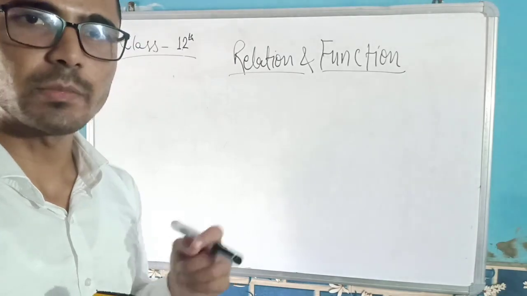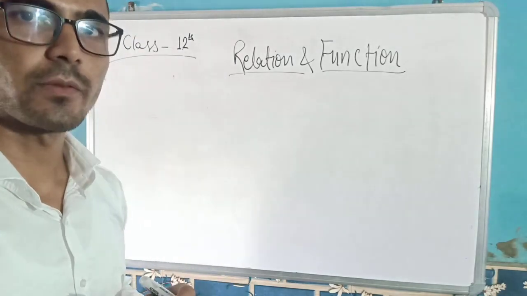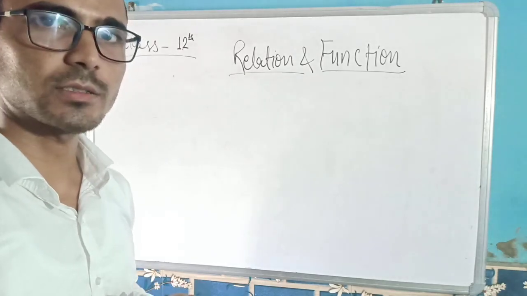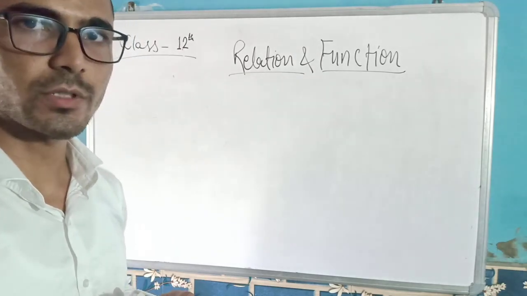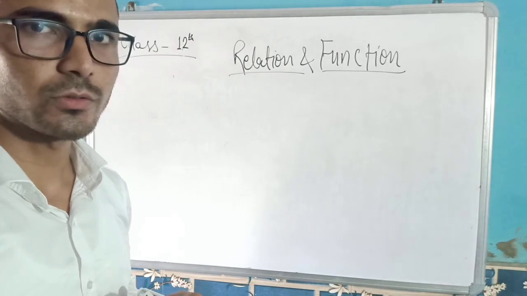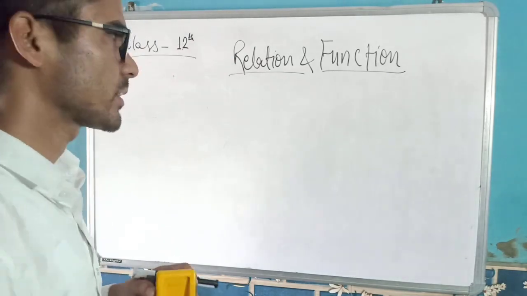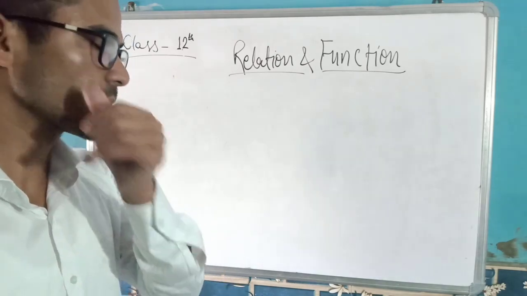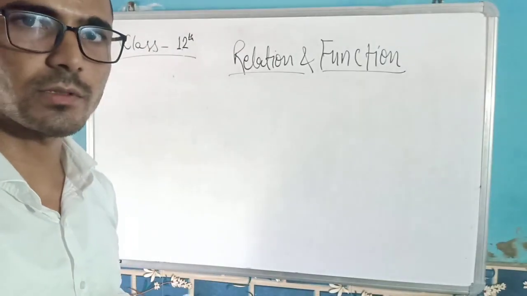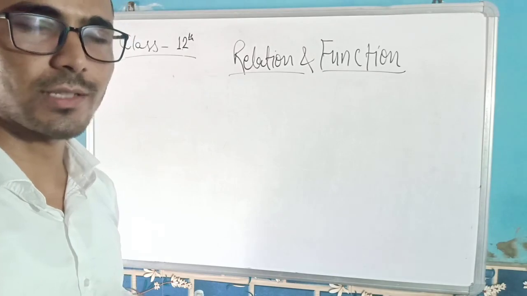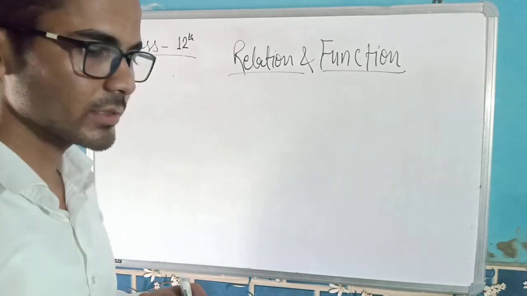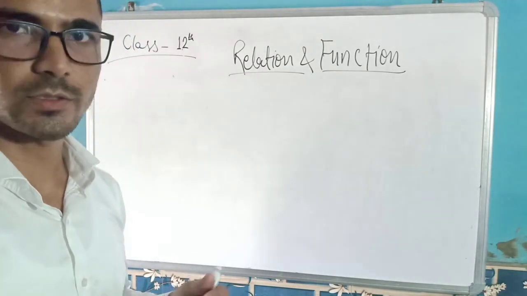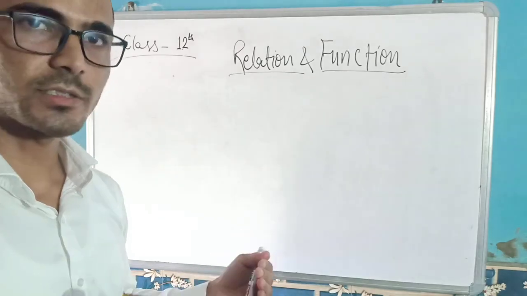And you have to understand the meaning of a particular function. You can go back and have a look at all those concepts, and if you have any doubt on those things, then you can ask. And of course, you must have learned the Cartesian product of two sets, and in an earlier class we have discussed sets, what is a set and all. So from here we will start with relations and functions.